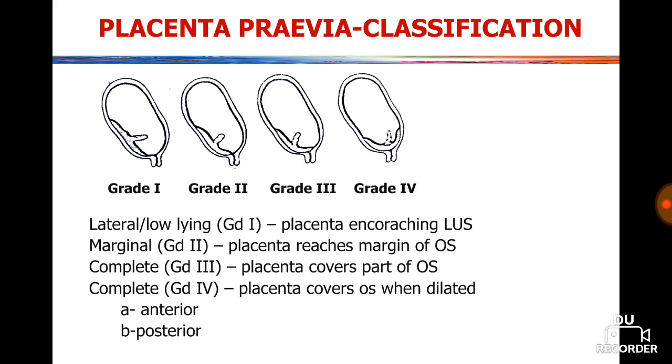So grade 3 is when placenta covers the internal os when it is closed, but when the internal os is open, then the placenta doesn't cover the whole of the internal os. So this is grade 3. And grade 4 is when placenta covers the whole of the internal os even when it is dilated. Okay, so now grade 2 can be classified into anterior as well as posterior.